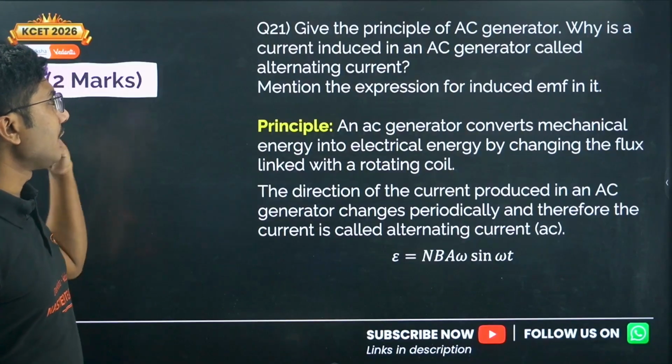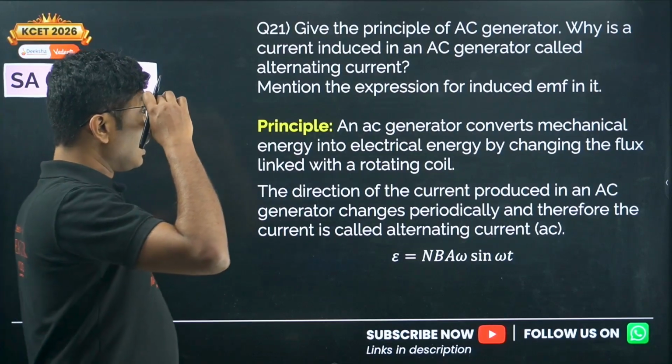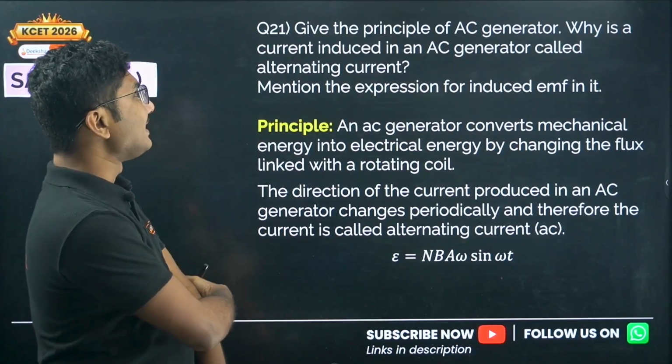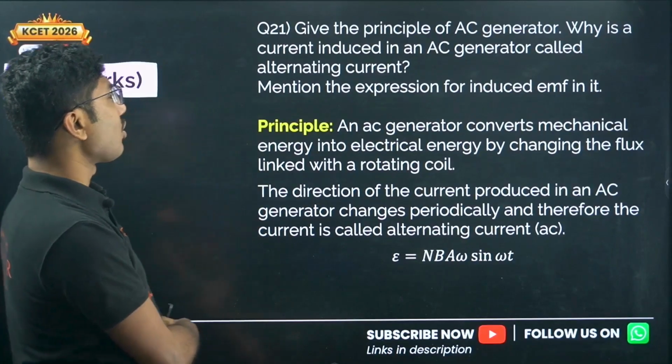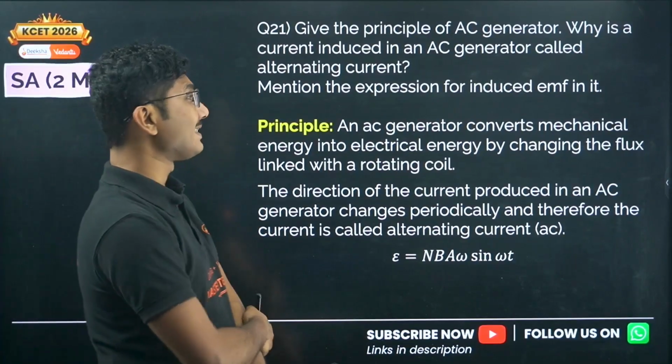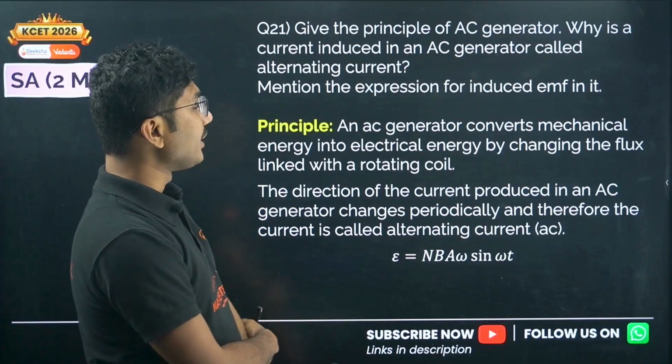Now let's move into the 2 markers category. Give the principle of AC generator. Why is a current induced in an AC generator called alternating current? Very interesting. Mention the expression for induced EMF in it.